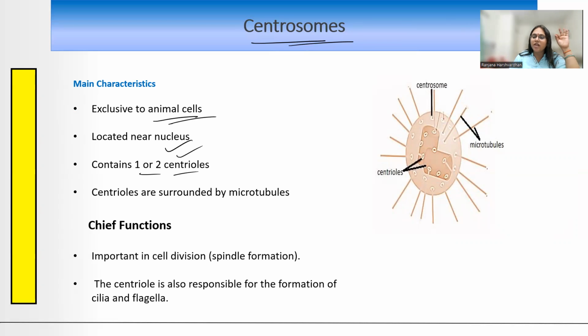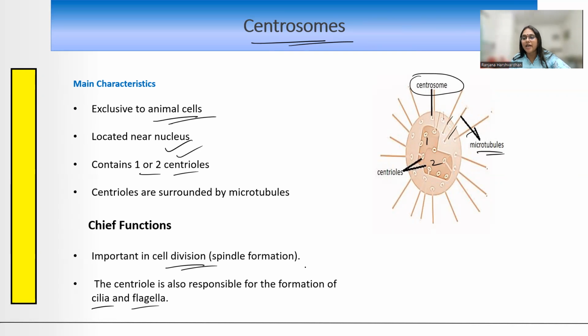एक या उनके अंदर एक या दो centrioles होगा. तो ये देखो, ये centrioles, first centriole, this is second centriole, perpendicularly arranged है, और उनकी तरफ से ये जो rays निकल रहे हैं, which are made up of microtubules, ये together कहलाते हैं centrosome. Okay. They are very, very important organelles which are involved in the cell division. जब cell division होता है तो ये spindle formation का काम करते हैं in order to separate the chromosomes. Okay. The centrioles are also responsible for the formation of cilia and flagella.